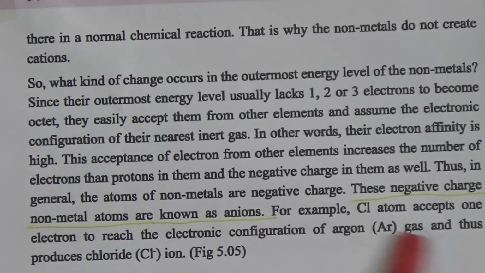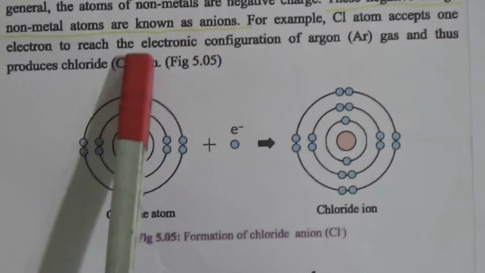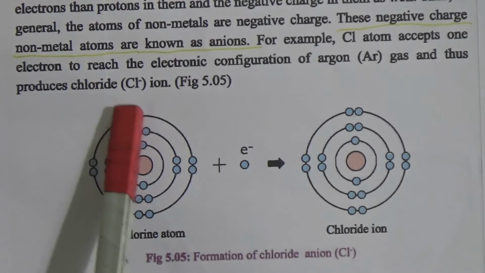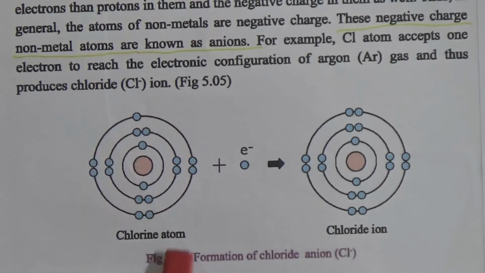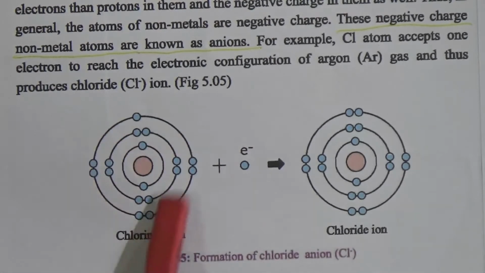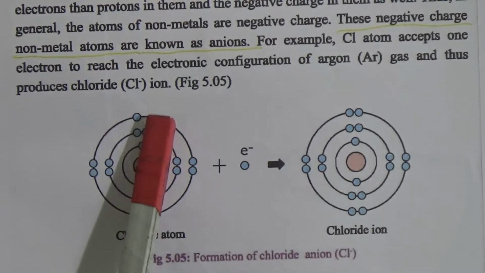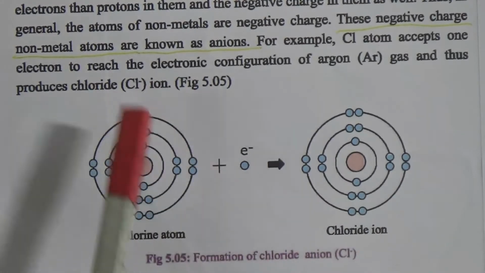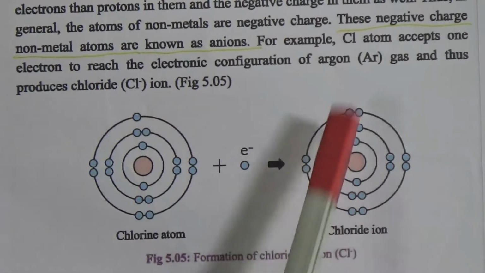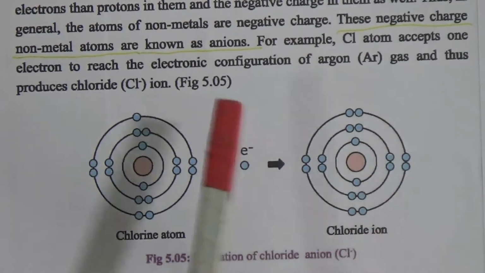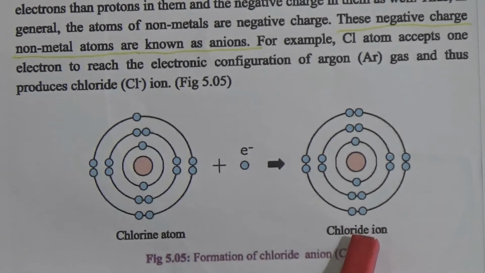For example, a chlorine atom accepts one electron to reach the electronic configuration of argon and thus produces a chlorine anion. Look, this is the chlorine atom's electronic configuration. In the outermost energy level, chlorine has 7 electrons. It needs only 1 electron to get the electronic configuration like argon, and when it takes 1 electron, it gets to a stable phase and makes the stable chlorine anion, and its electronic configuration becomes like argon.